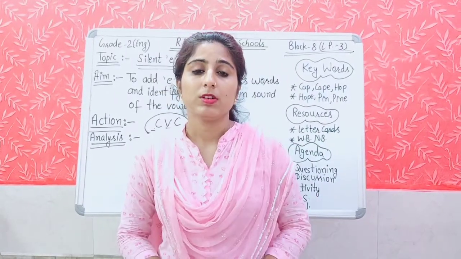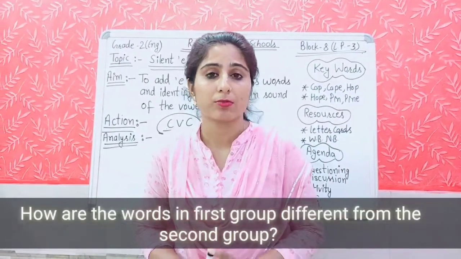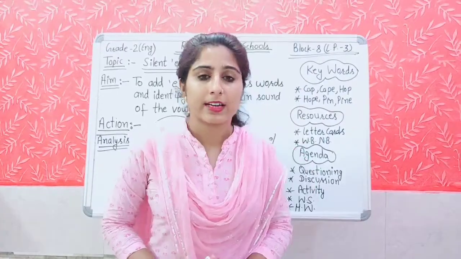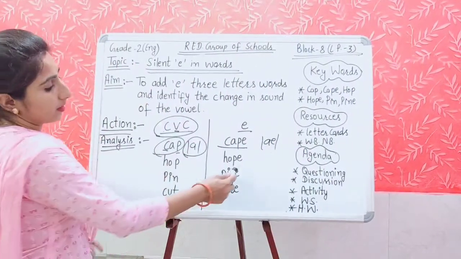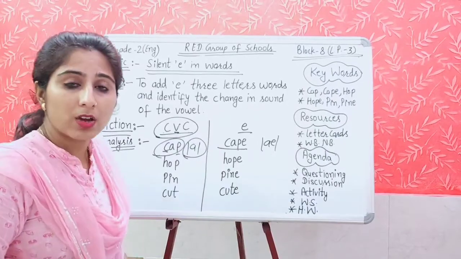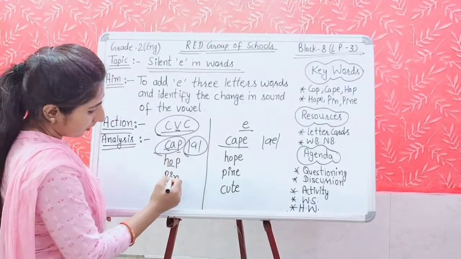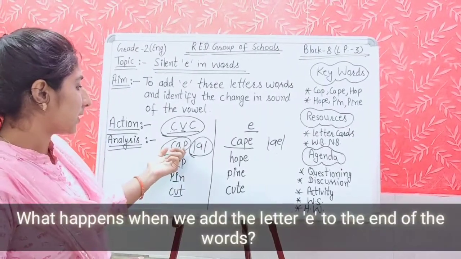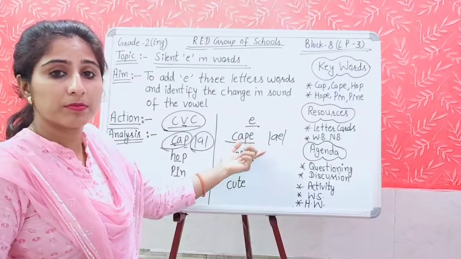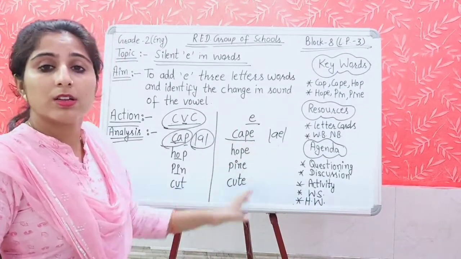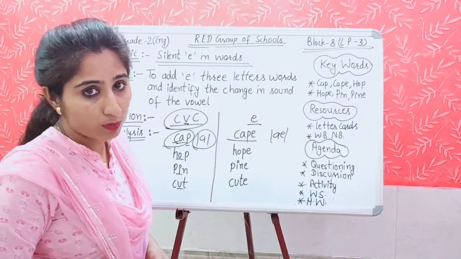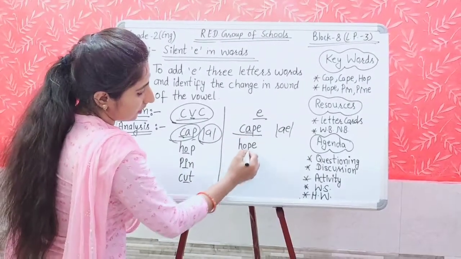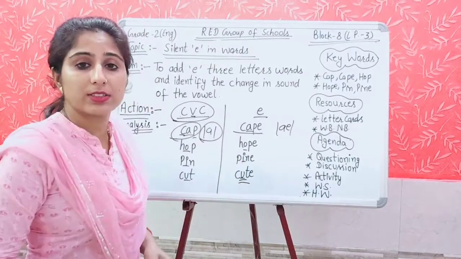Next question is, how are the words in the first group different from the second group? Right, students, when we add E at the end of the words, the sound of the first vowel, like these vowels A, E, I, O, U, changes. Because when we are speaking cat, here it is K. Now E is the member of the vowel team.